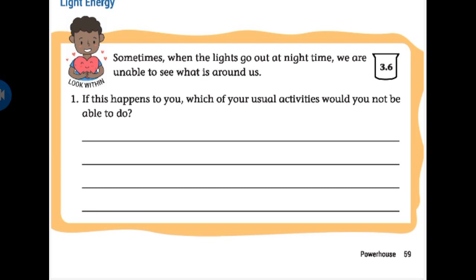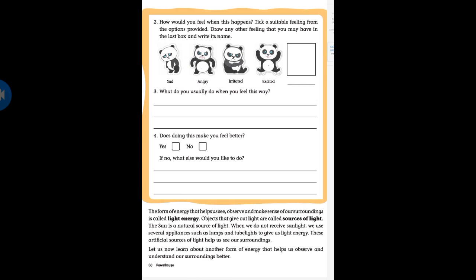Okay, let's read. If this happens to you, which of your usual activities would you not be able to do? If there is no power at your home, which of your activities would you not be able to do? What are the activities you can't do without light? You have to mention them here. Next question. What is the next question?